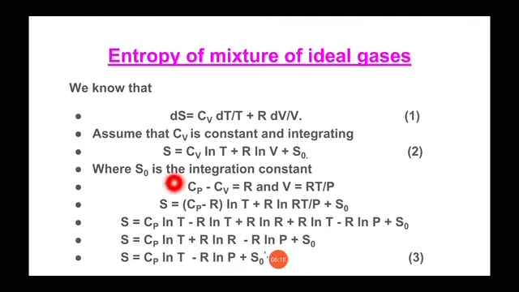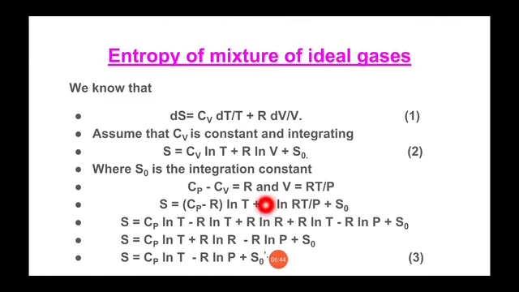Now using both these values, that is putting the value of Cv as Cp minus R, and instead of V writing RT by P, our equation becomes S is equal to Cp minus R ln T plus R ln (RT by P) plus S0.